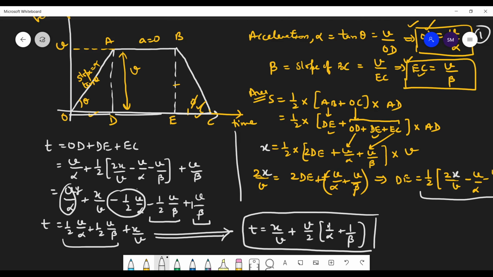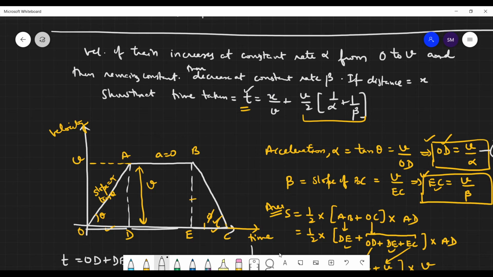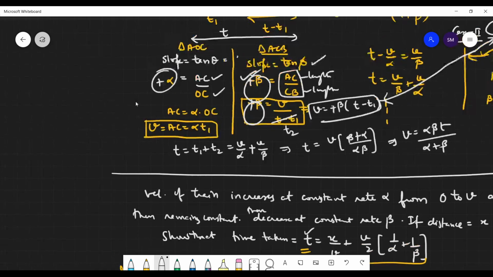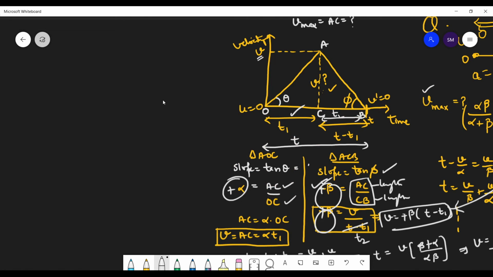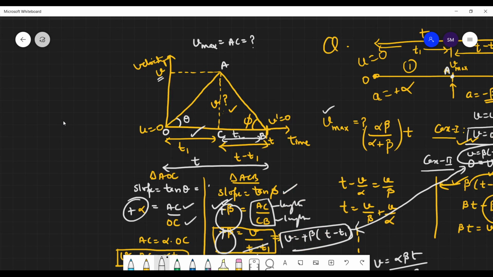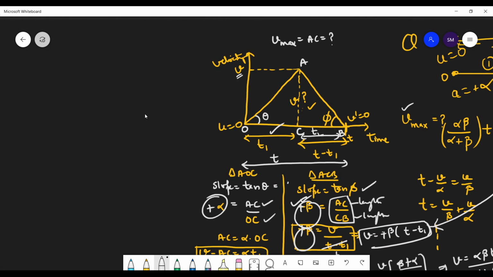Okay. Now if we further look at this question, we are supposed to prove here that V equals alpha beta upon alpha plus beta. Let us do this question also in the same way. T is equal to T1 plus T2.